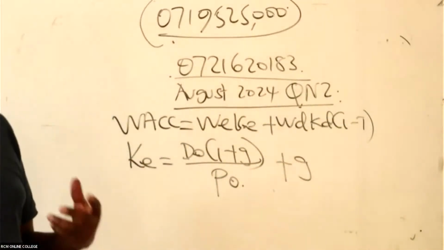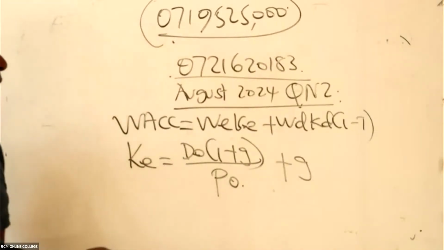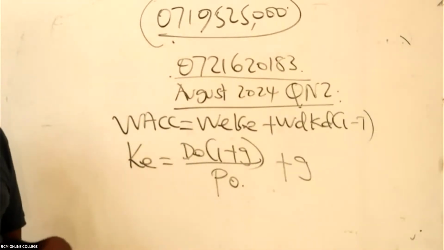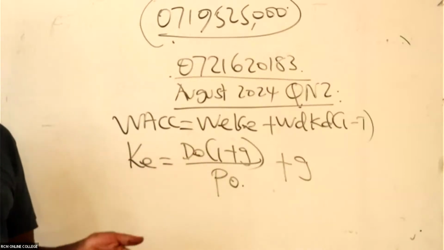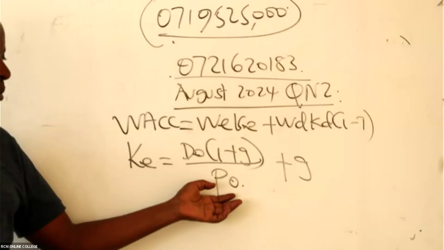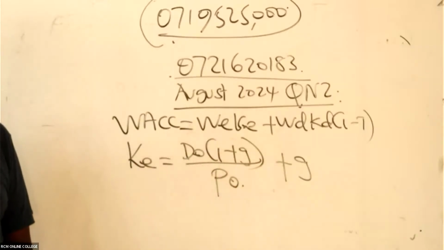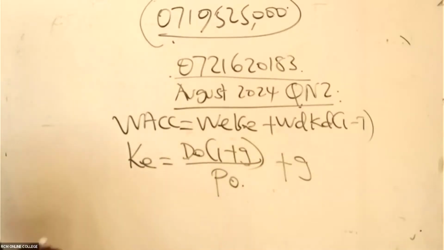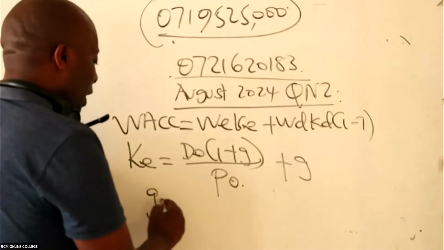Now, when I look at this question, this was really a low-hanging fruit for all the students. Because as a technical person, in terms of finance, I'm able to tell what is missing. I don't have a problem with these dividends. They have given me the dividends. But I have a problem with growth rate. I have a problem with G. So first of all, we have to get G. How do we get G?